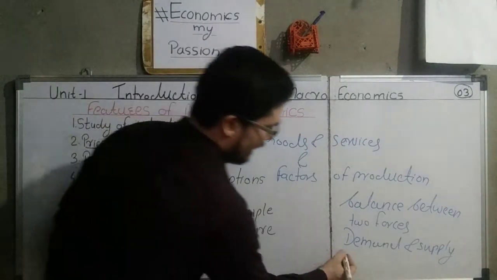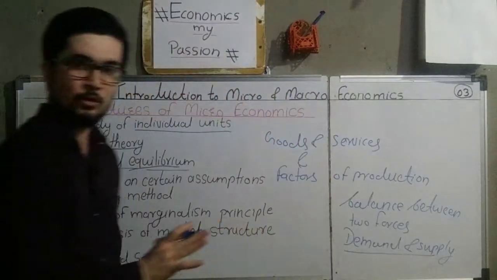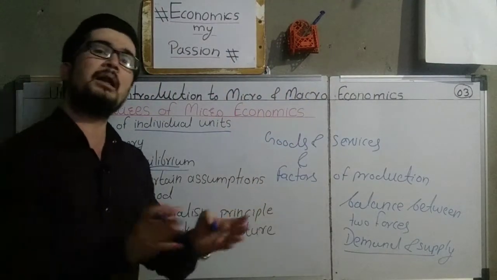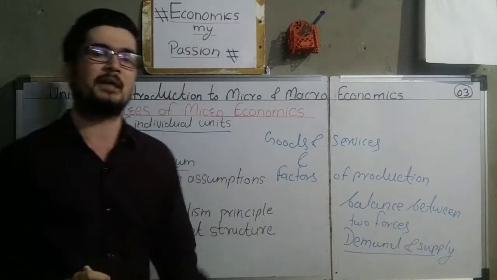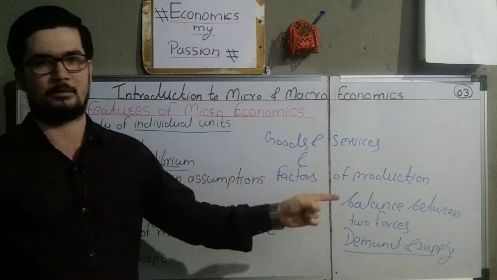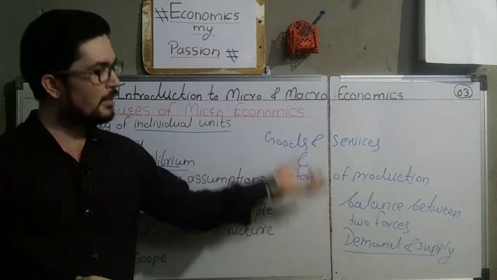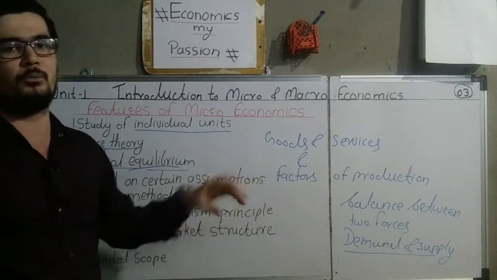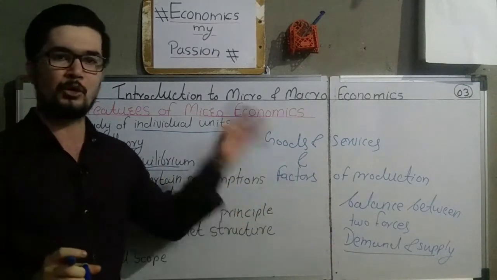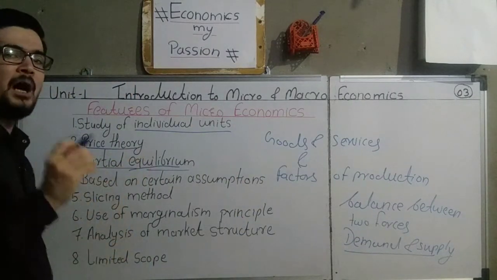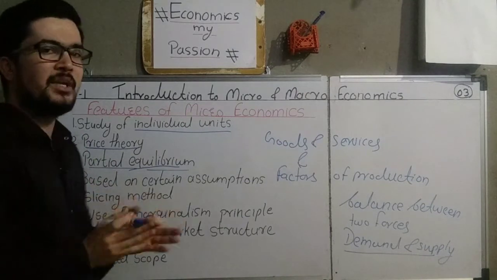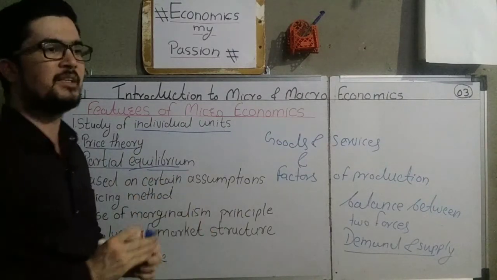And when demand and supply are in balance, okay, what does this mean? Demand is equal to supply, that is called demand and supply are in balance, and at that time the prices will be determined. How it will be determined, we will discuss in the coming topics, when we discuss the consumer's behavior and producer's behavior. So in microeconomics we discuss this partial equilibrium of the small units or individual units in the economy.